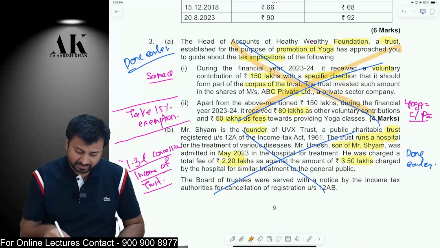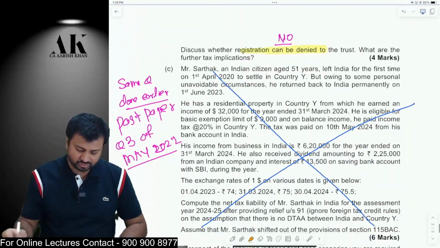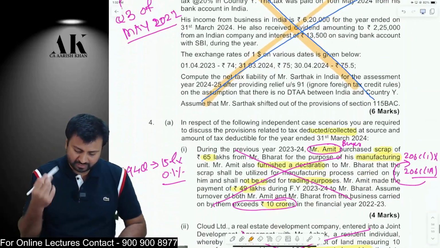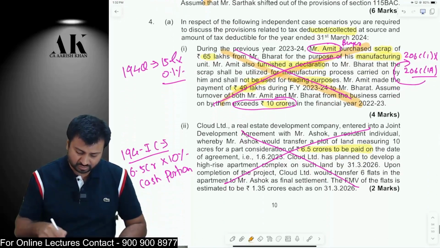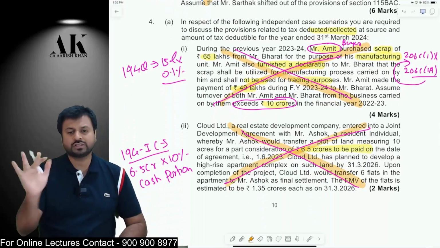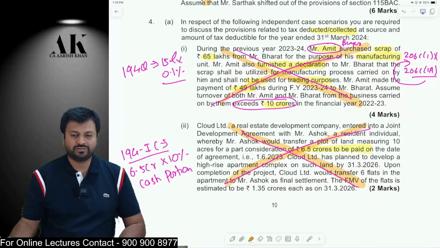This question is copy paste. We have done all these questions. You have done all these questions. All these questions are already done with all of you. You can go and check it once if you want. All the questions are done.